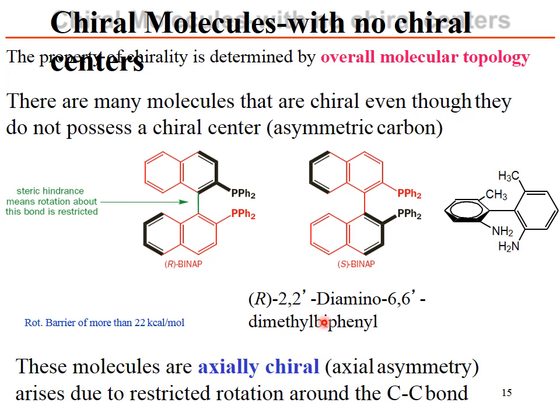Chiral molecules with no chiral centers, I have clearly told you in my previous lecture, are compounds devoid of a chiral center. When there is axial chirality, it arises due to restricted rotation about the single bond. When these groups are attached, the rotation of the single bond is restricted, and these become atropisomers, and atropisomers are enantiomers, so a chiral axis is generated.